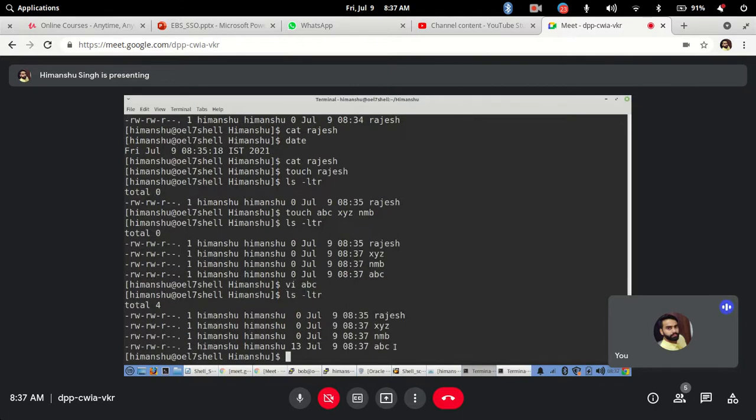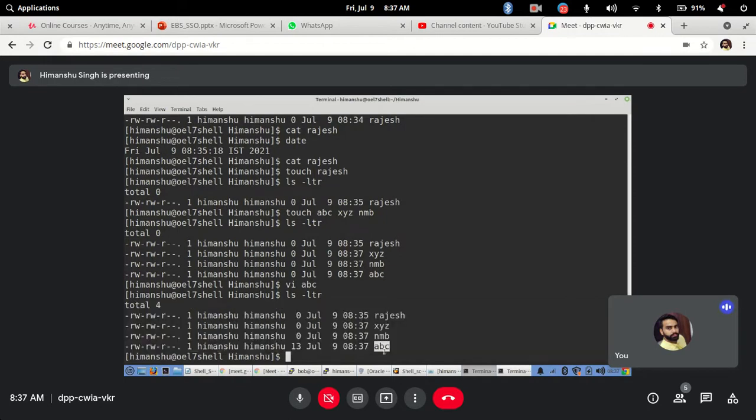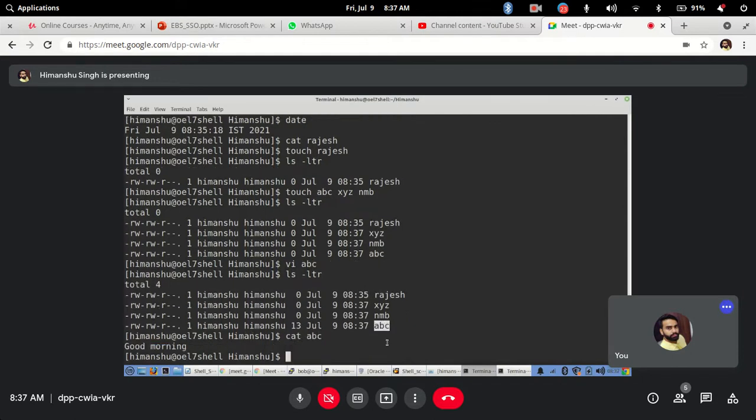Okay, now this file, if you see, now the size of this file has changed because I have written something here. So the size is around 13 bytes. Okay, so if I go ahead and see, there is a content inside it, which is good morning. Got it?